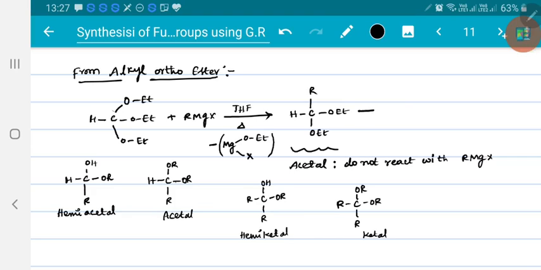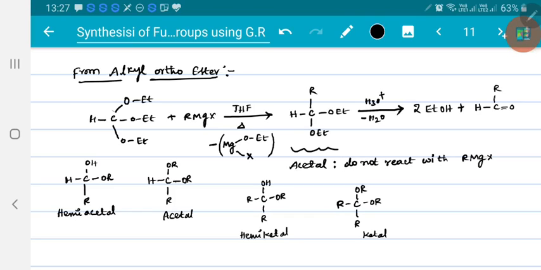Now this on hydrolysis, you will get 2 moles of ethyl alcohol gone, forming HCR(OH)2, which loses one water molecule, forming aldehyde. So finally we got aldehyde here.